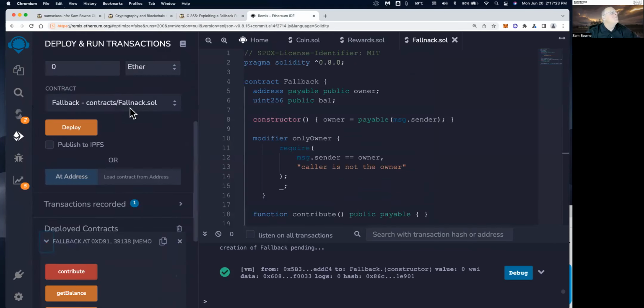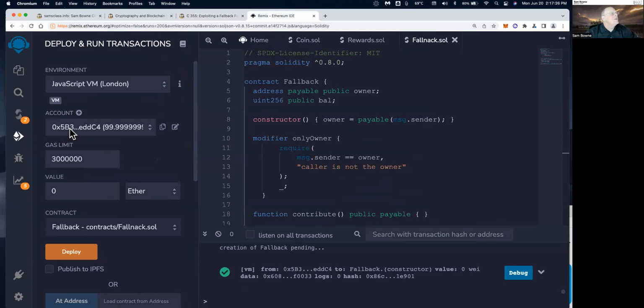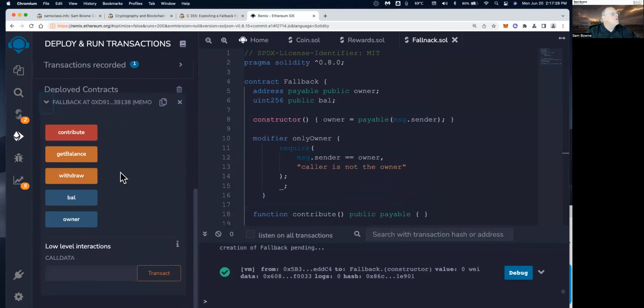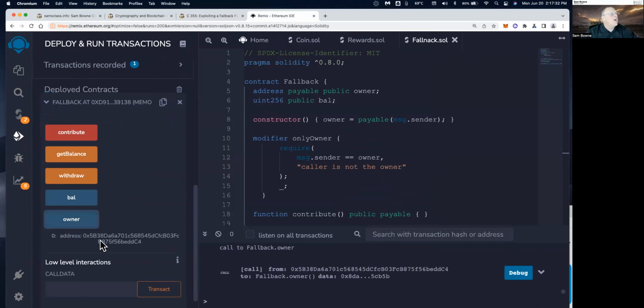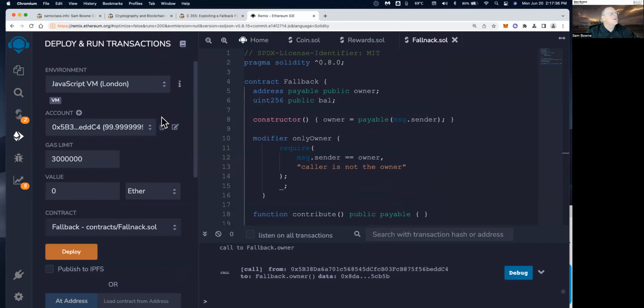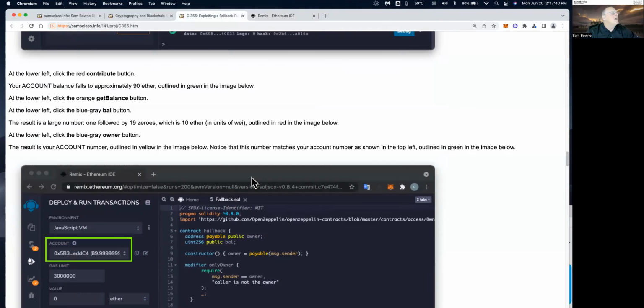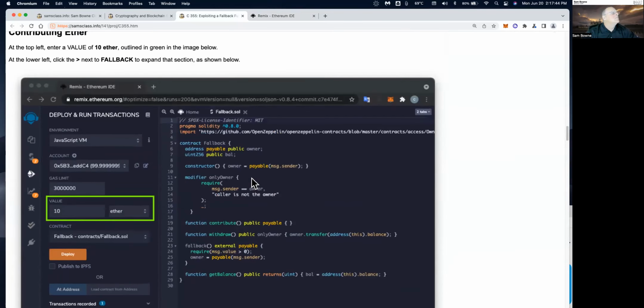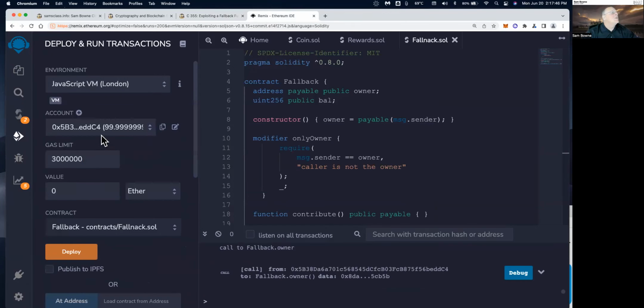I deployed it from this address here, 5B3, so I should be the current owner. Let's check. Yep, the owner is 5B3 because I deployed it. Now I'm going to put some money in this contract because I'm going to use it for something. How much did I say? Not that it really matters, but 10 ether apparently. So contribute 10 ether.